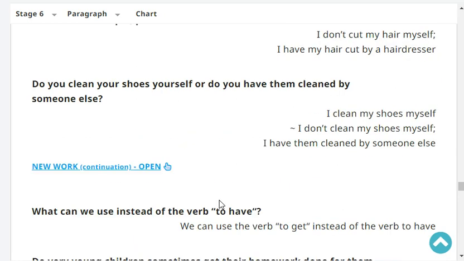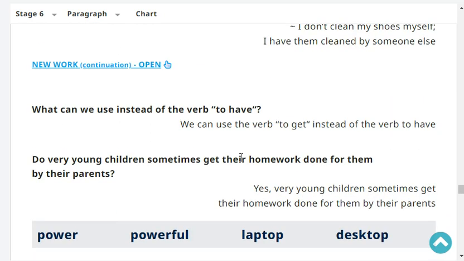Do you clean your shoes yourself or do you have them cleaned by someone else? I clean my shoes myself. What can we use instead of the verb to have? We can use the verb to get instead of the verb to have.